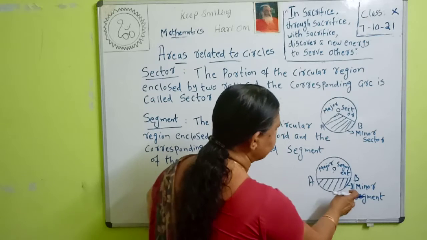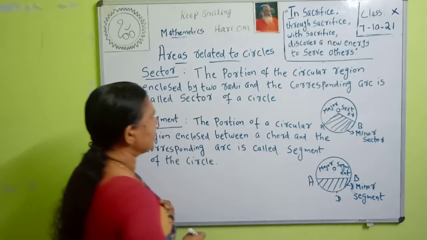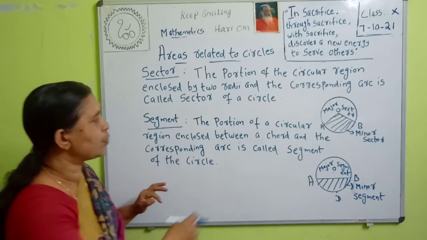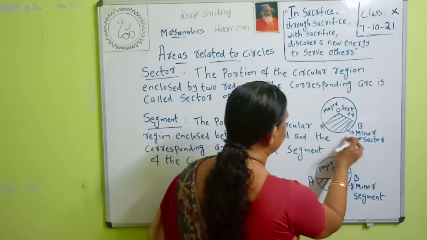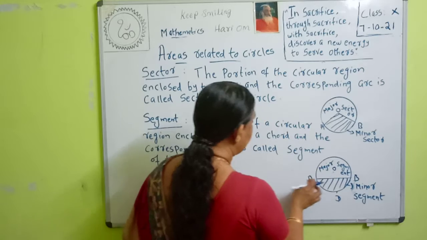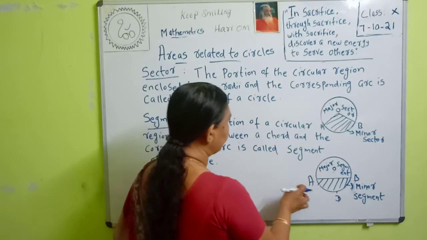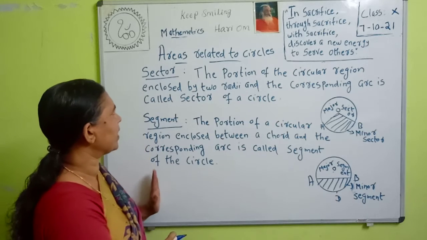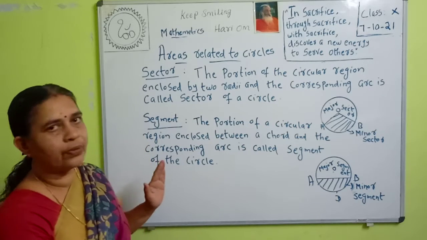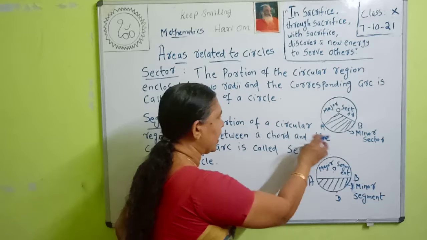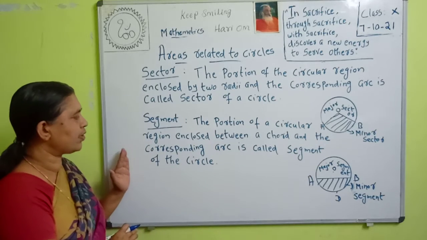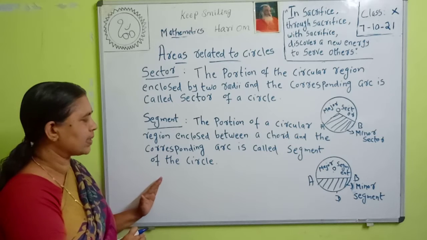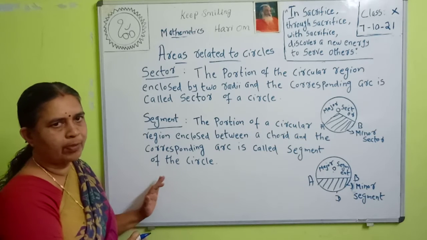So what is the difference between a sector and a segment? Sector means the portion of the circular region enclosed by two radii and the corresponding arc. Then segment means the portion of a circular region enclosed between a chord and the corresponding arc. That is the difference between a sector and a segment. You remember it, okay?